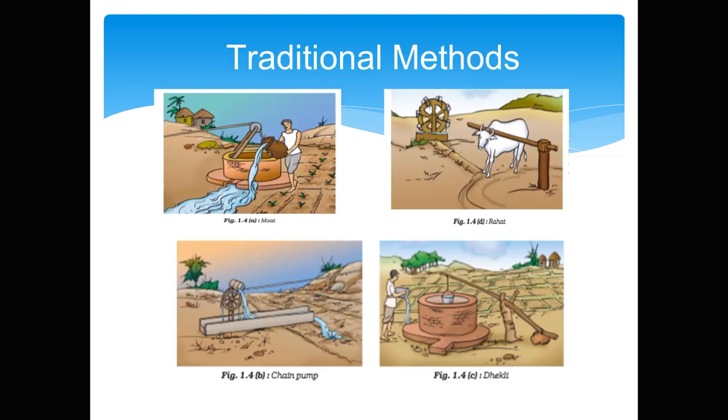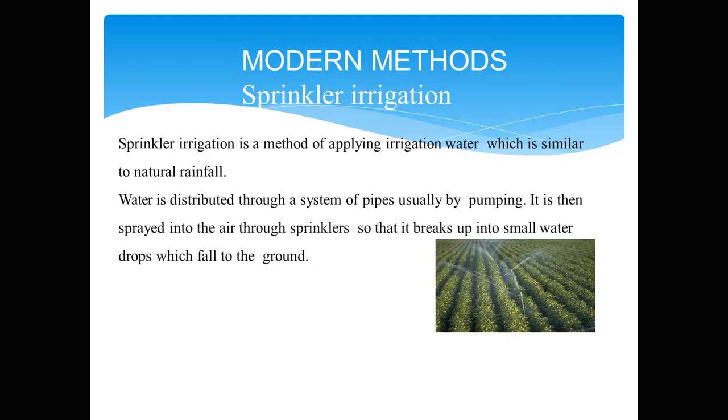Next, now let us learn about modern method of irrigation, which includes sprinkler system and drip irrigation. Let us learn about sprinkler system. This system is more useful on the uneven land where sufficient water is not available. The perpendicular pipes, having rotating nozzles on the top, are joined to the main pipeline at regular intervals. When water is allowed to flow through the main pipe under pressure with the help of a pump, it escapes from the rotating nozzles. It gets sprinkled on crop as if it is raining. Sprinkler is very useful for sandy crop.